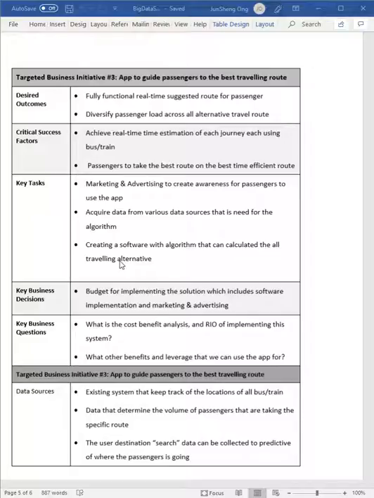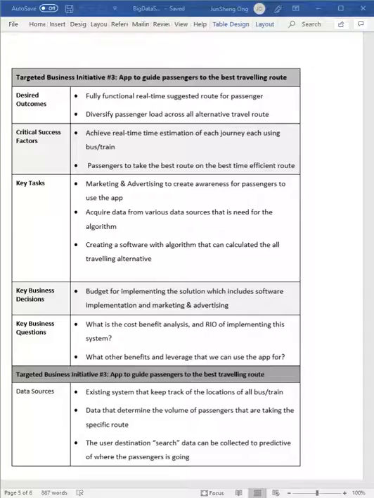We also need video analytics for the passengers so we know the demand and can divert them to the less demanded route to their homes. And data source 3 is whereby we are able to calculate all the possible traveling routes so that they are able to search for them.